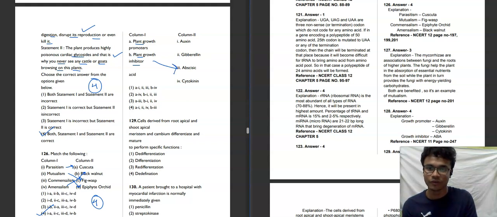Rest all are plant growth promoters. So 1, 2, and 4 are the plant growth promoters: auxin, gibberellin, and cytokinin, and the plant growth inhibitor is abscisic acid. The fourth option will be our correct answer for this question.